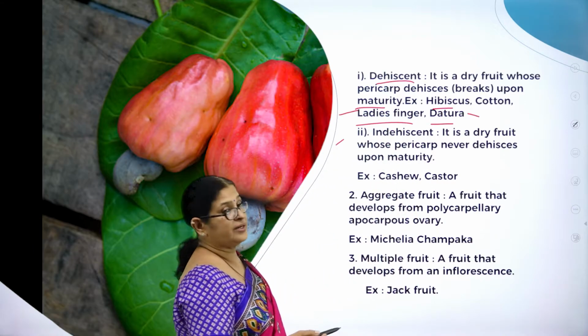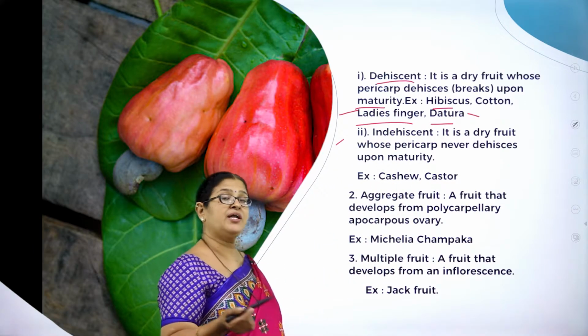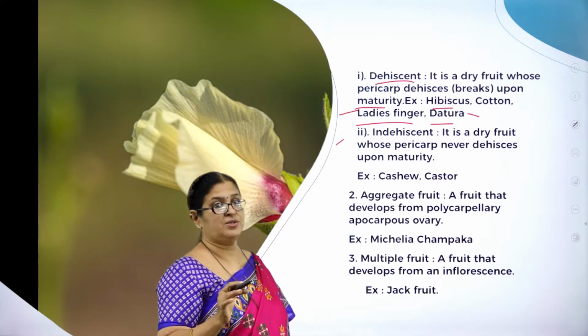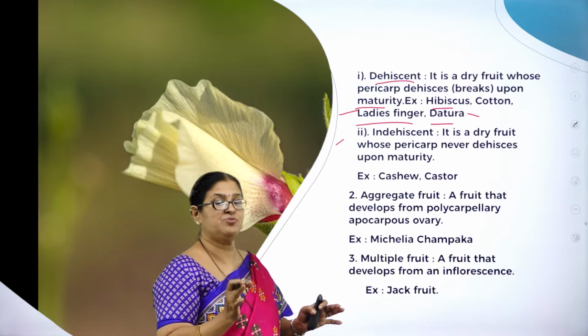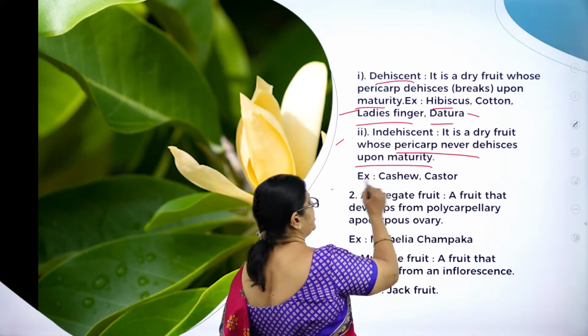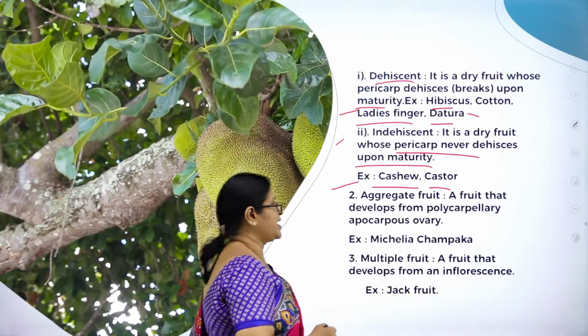Then dry indehiscent, even on attaining the maturity, the pericarp will not open. So it will not dehisce. Dehiscing means what? Opening. So whose pericarp never dehisces upon maturity. Already I explained cashew and castor.